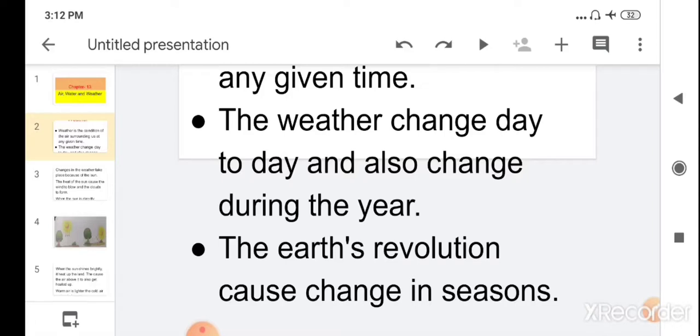So the weather can change with the season, and it also changes from day to day and from hour to hour.